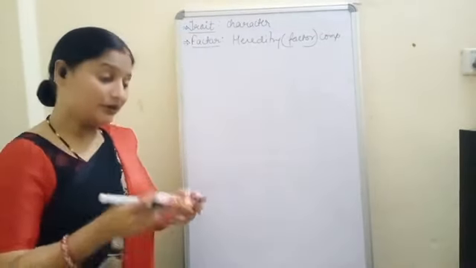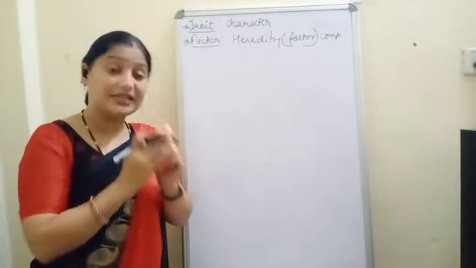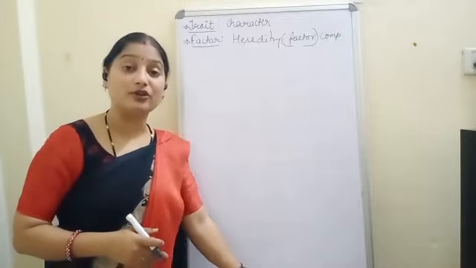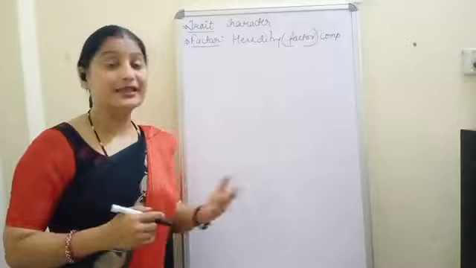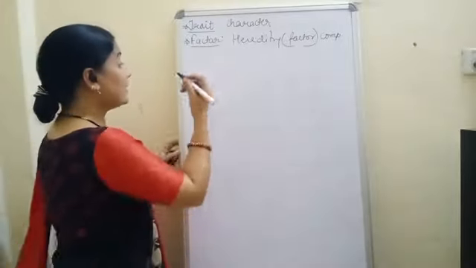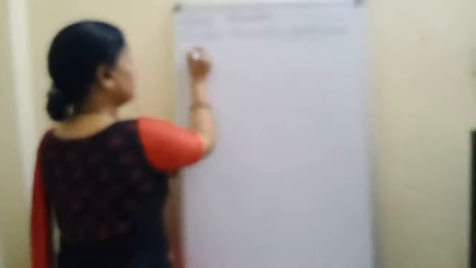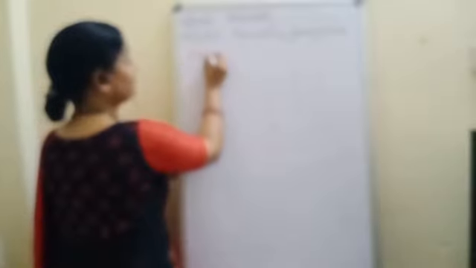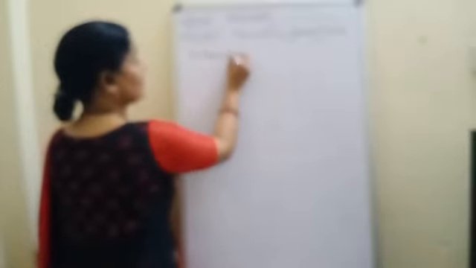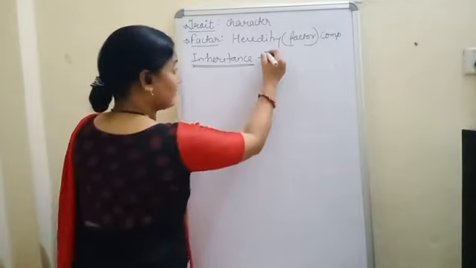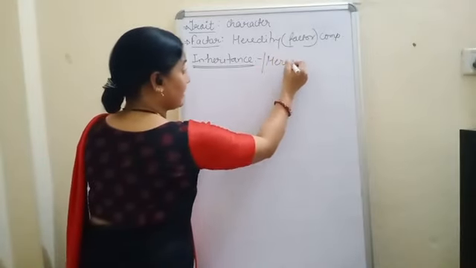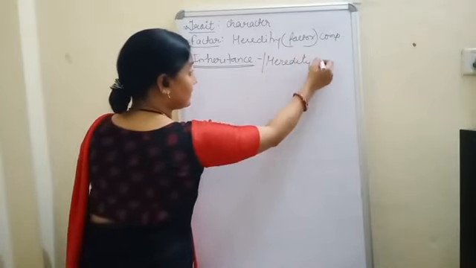Then in your book, I told you the meaning of genetics, that is, it is a branch of biology where we study about the genes. And then we have a new term that is called inheritance, or it is also called heredity.